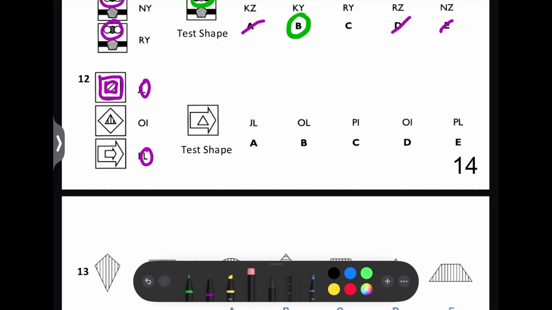Whereas in the other one, we've got a triangle and then a square. In the test shape, we've also got two different shapes, a triangle and an arrow. So the first letter has got to be an O. So we can rule out those three options.